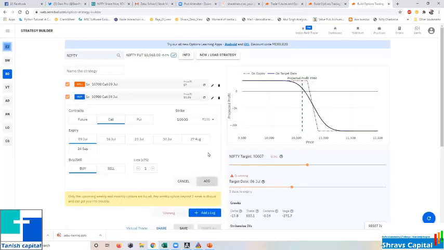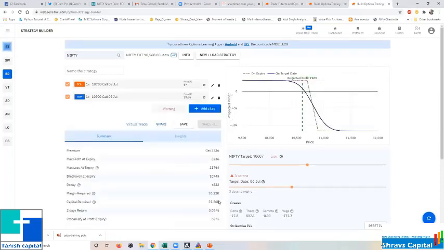Just one lot. So now your margin will come down and your risk is fixed, but still the risk is 10,000. Again, the margin is 30,000, the risk is 10,000. So you will be losing 30% of your capital if you deploy this, in case your view goes wrong. But the risk is fixed.